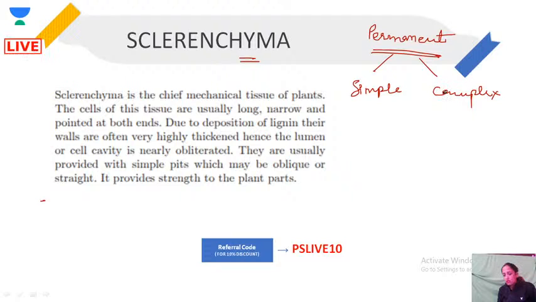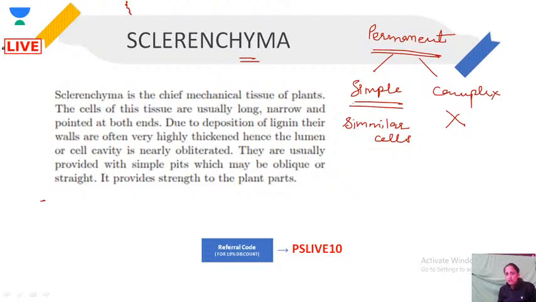Simple permanent are the ones made up of all similar kinds of cells. I will not talk about complex permanent because sclerenchyma falls under simple permanent.